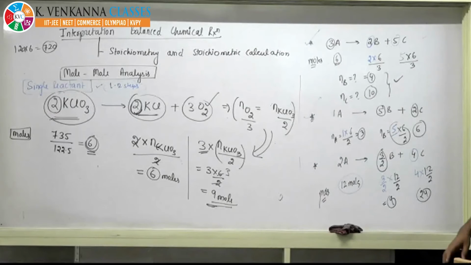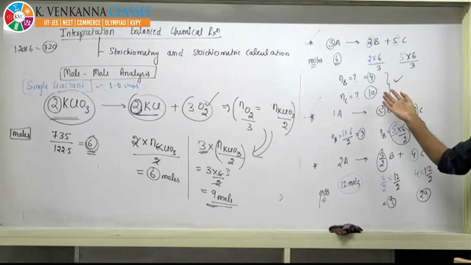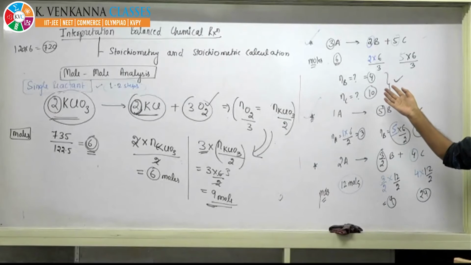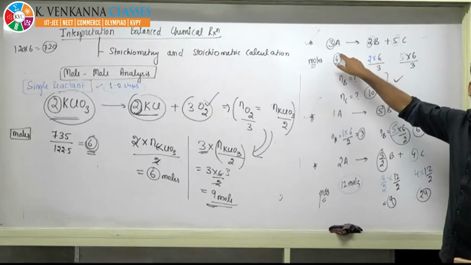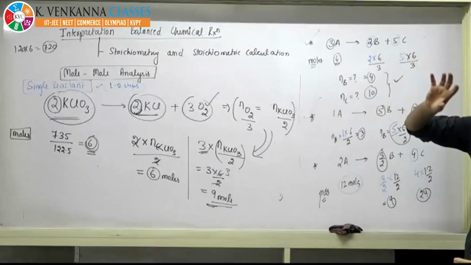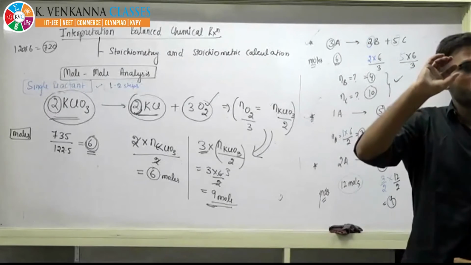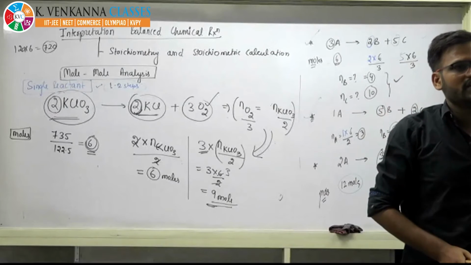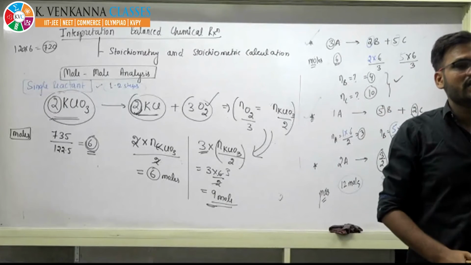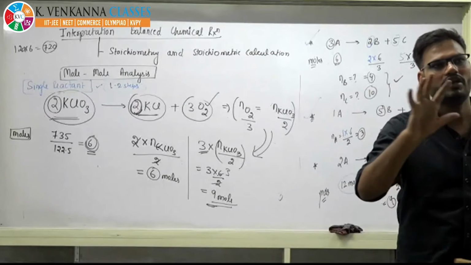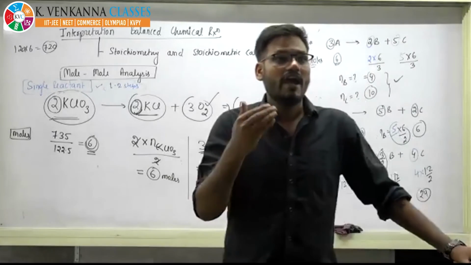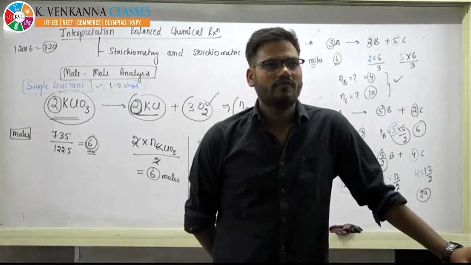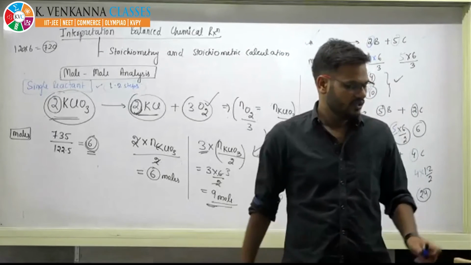Now, this looks very simple, easy. But sometimes they will not give you moles. They will give you molecules, volume, or weight. So to solve this, first you have to calculate moles. But moles can only be calculated from the given weight when you know the atomic weight. That is why from the first day I am saying have your periodic table and try to memorize some important atomic masses, like carbon, oxygen, nitrogen, chromium, iron.